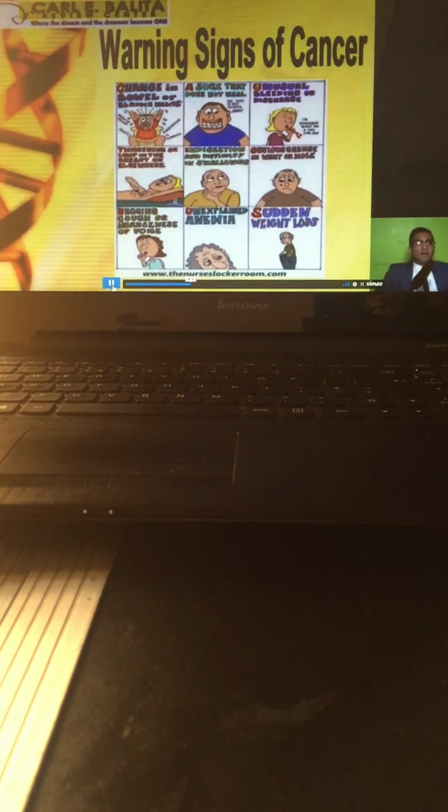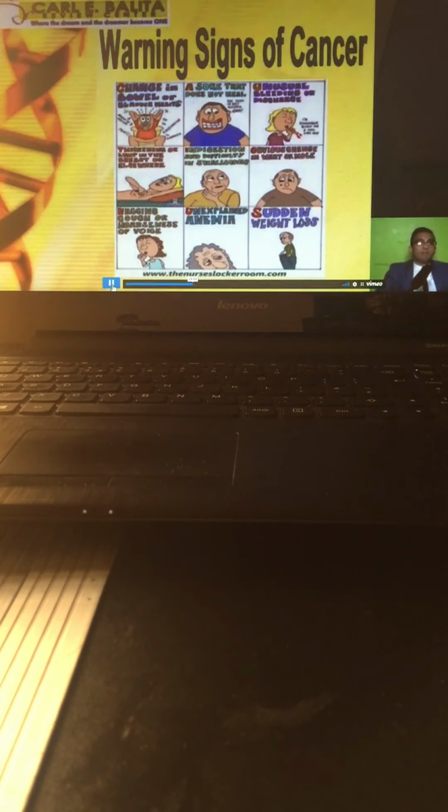So, ibig sabihin, presence ng bukol sa iba't ibang part ng body, specifically, commonly, sa breast. Pag bukol sa breast, it could be a warning sign of breast cancer. Bukol sa neck area, it could be lymphoma or your cancer of the lymph node or leukemia. What else? Okay? Other lumps that could be found on the neck area could be an indication of laryngeal cancer. So you have to take note of your letter T as in thickening lumps in the breast or elsewhere.